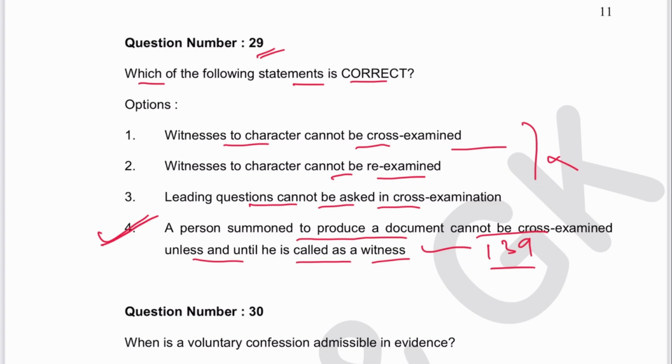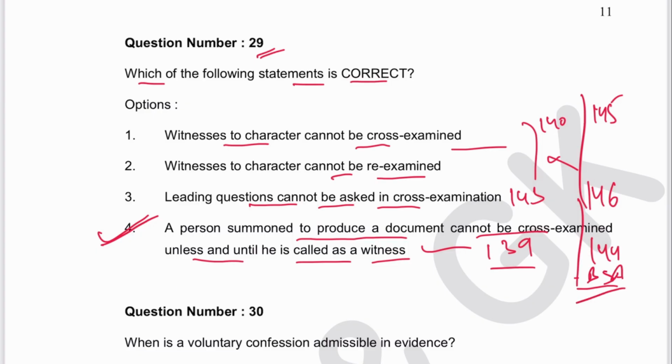And witness to character can be examined and re-examined. This is mentioned in Section 140 Evidence Act. And leading question can be asked in cross-examination is 143. Now obviously they have changed. 140 is now 145, 143 is 146, 139 is 144 in Bharatiya Sakshya Adhiniyam.